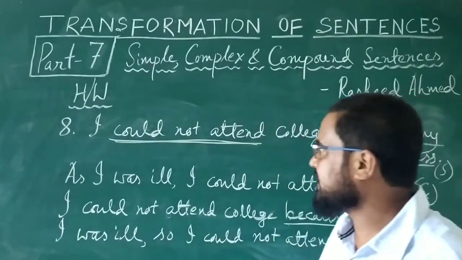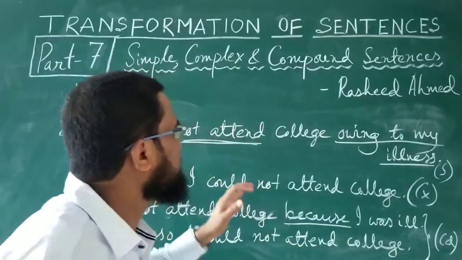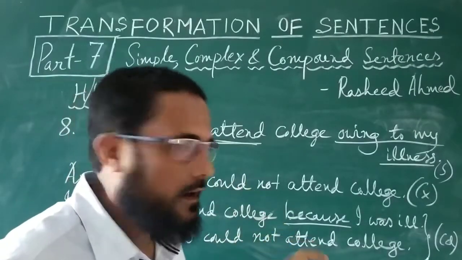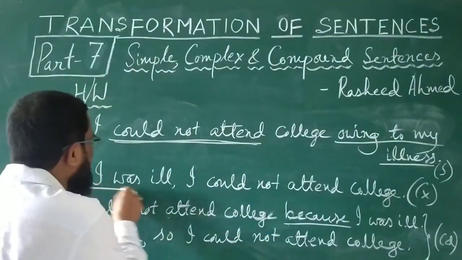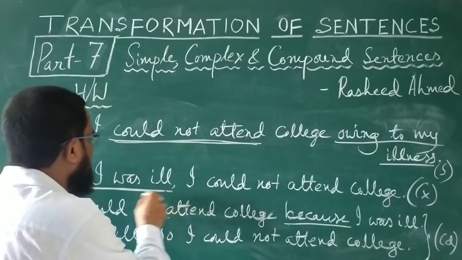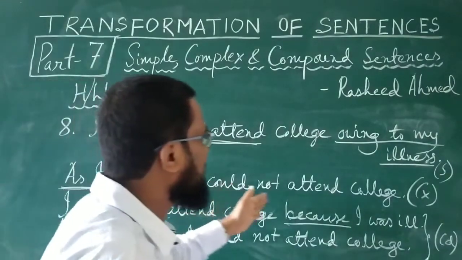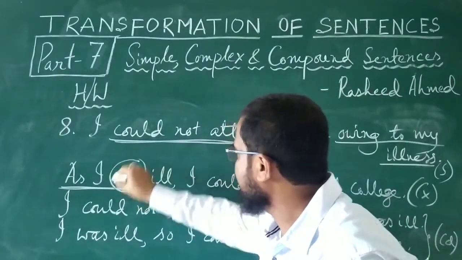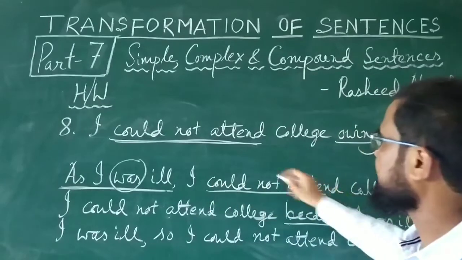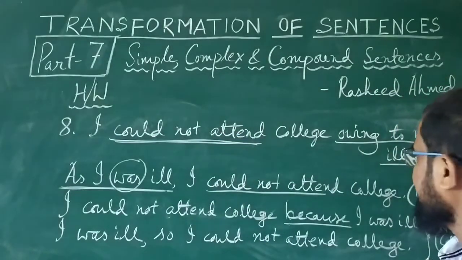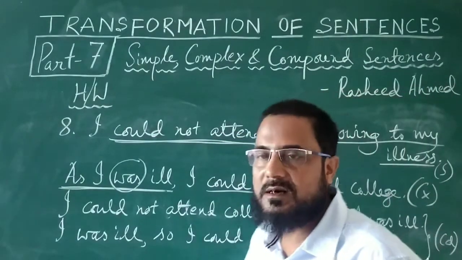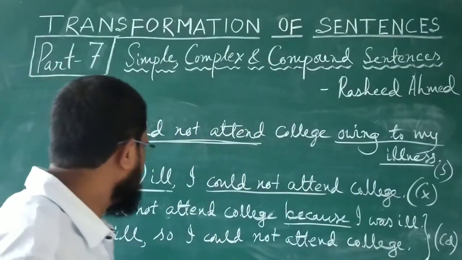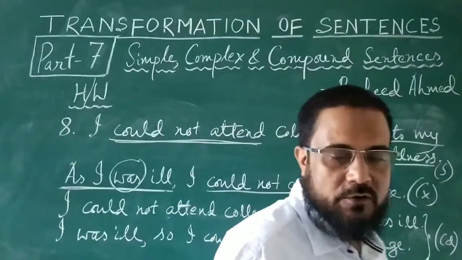Let us see the sentences again. I could not attend college owing to my illness. Simple sentence. As I was ill, here you have this one subordinate clause, and I could not attend college, this is the main clause. 2 finite verbs are there. One is was, and the other one is could not attend. So, as I was ill, I could not attend college. Complex. I could not attend college because I was ill. Compound. Compound can also be written in a different way. I was ill, so I could not attend college.